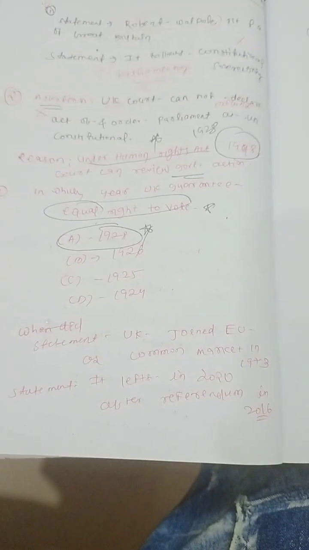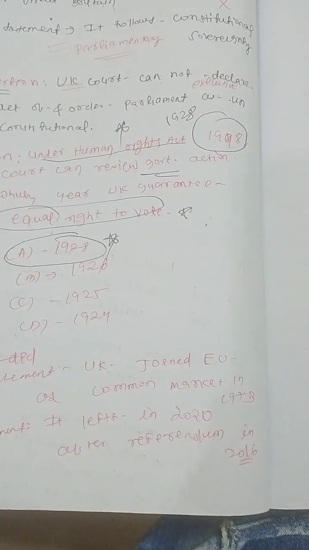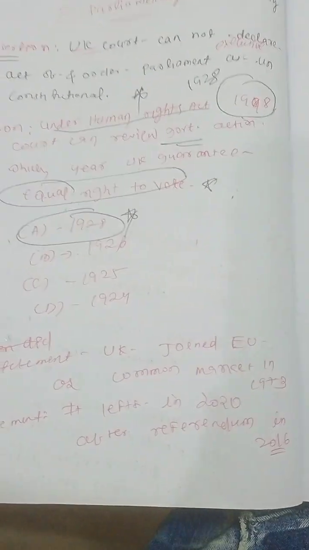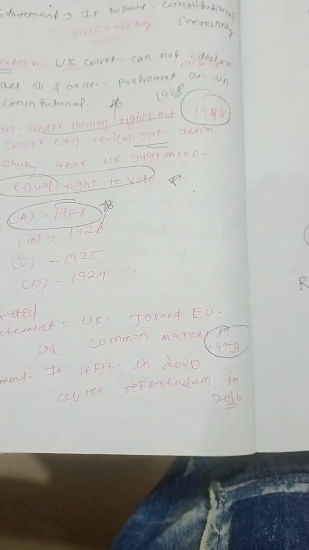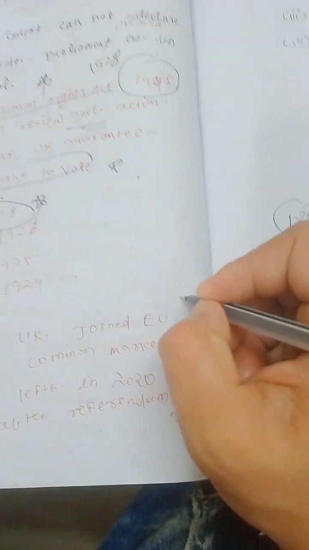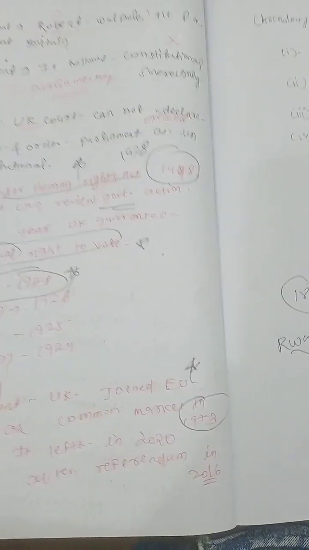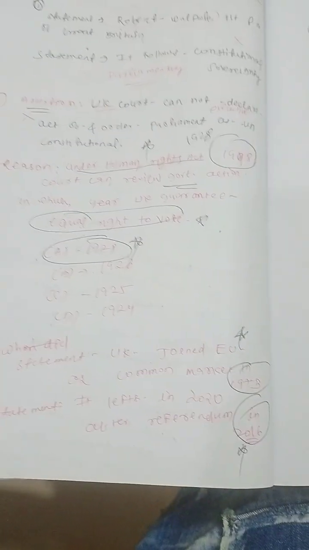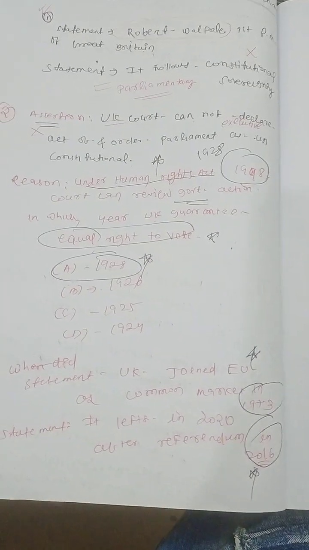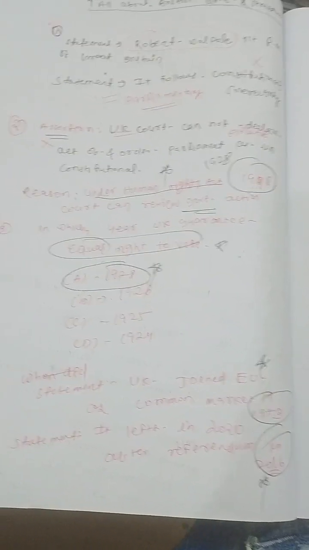Then guys, next is a statement-based question. Statement one talks about the UK joining the European Union as a common market in 1973. Yes guys, in 1973 the UK joined the European Union, when it was a common market. Next statement: it left in 2020 after the referendum in 2016. So finally the UK is not a member of the European Union; it left in 2020 after the referendum in 2016. This is how we understand the important thing.